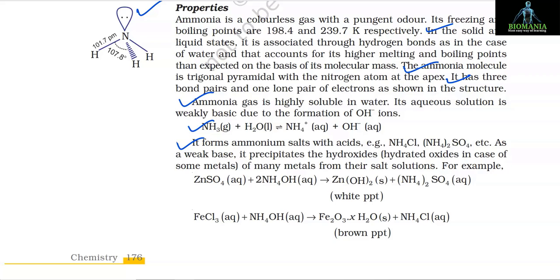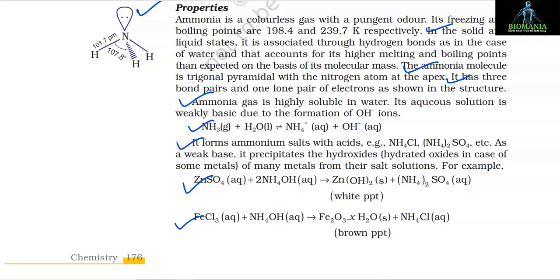As a weak base, it precipitates the hydroxides, that is hydrated oxides in the case of some metals, of many metals from their salt solutions. For example, ZnSO4 + 2NH4OH gives Zn(OH)2 + (NH4)2SO4, and here the Zn(OH)2 precipitate is white in color.